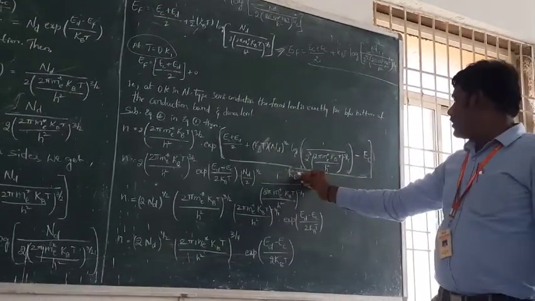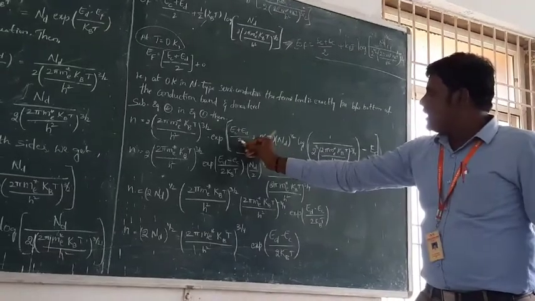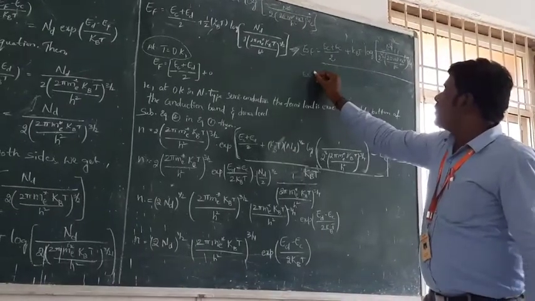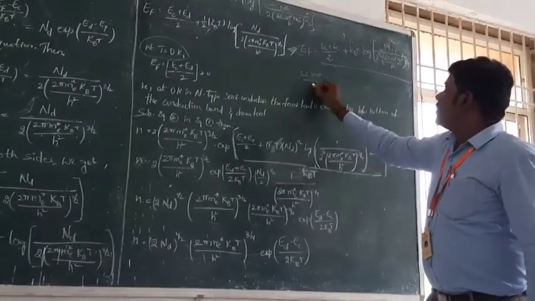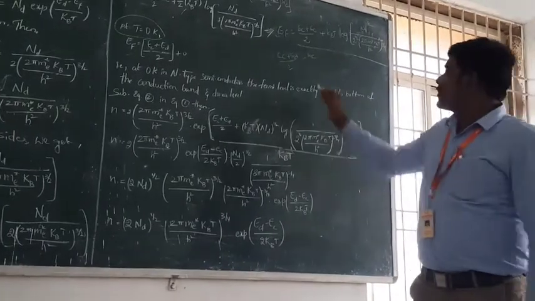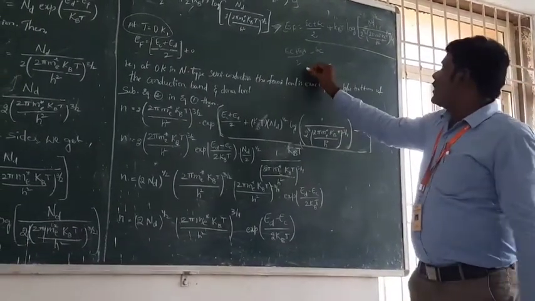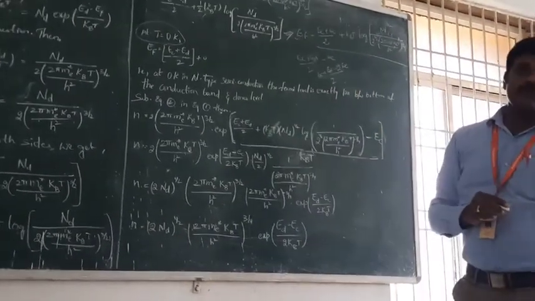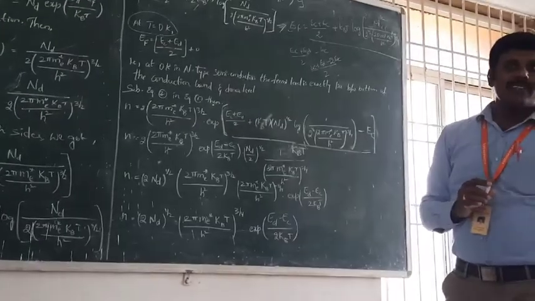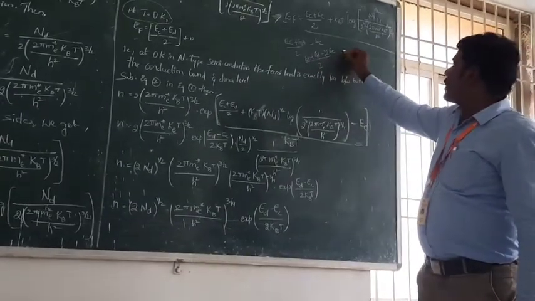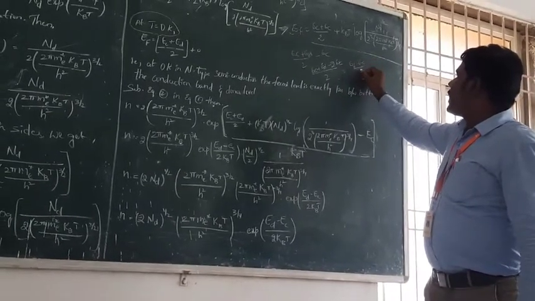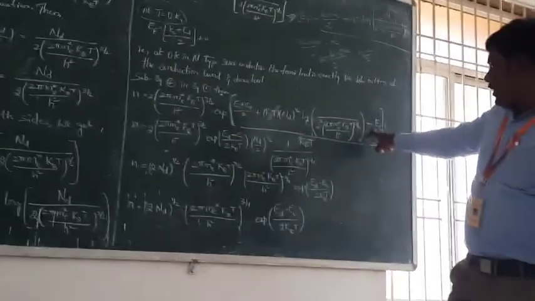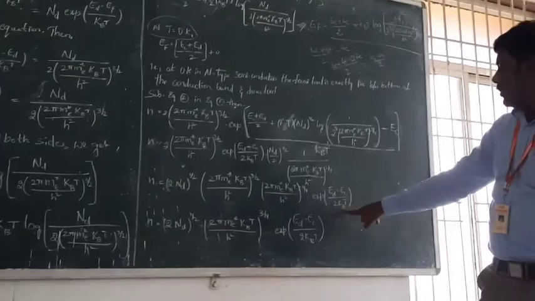Next we take the LCM: E_C plus E_D by 2 minus E_C, so 2 is the LCM, giving E_C plus E_D minus 2 E_C, and finally E_D minus E_C by 2. So this function is finally converted into the exponential of (E_D minus E_C) by 2 k_B T.